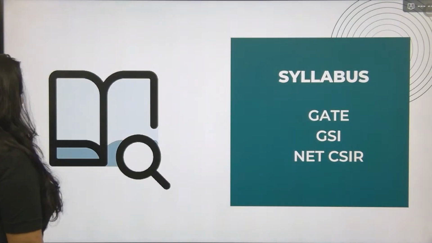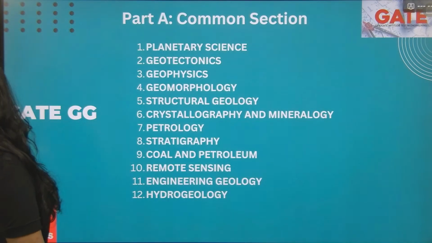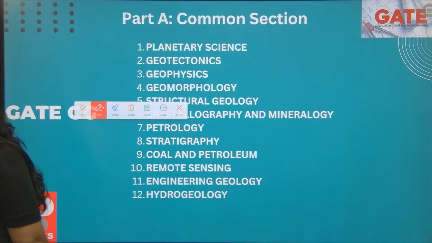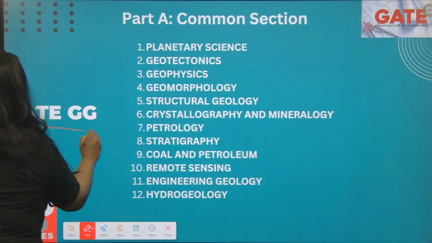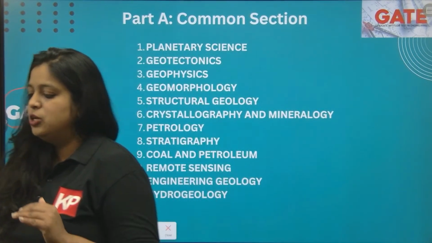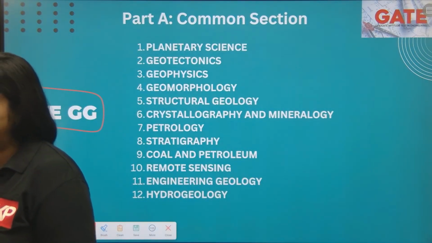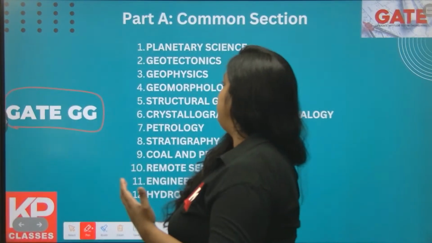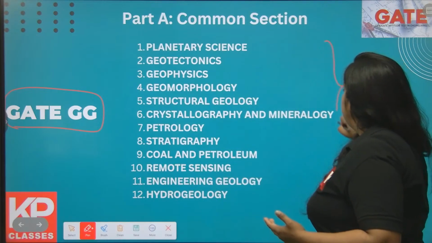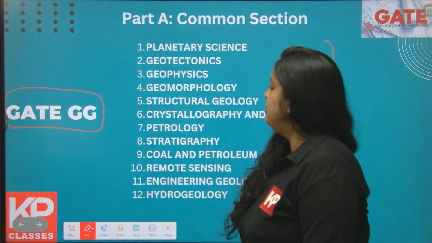Let's move into the next part, that is part A of GATE, the common section. As I said, entire geology and geophysics students have to attend this common section, which is a compulsory part. Altogether there are 7 1-mark questions and 9 2-mark questions.